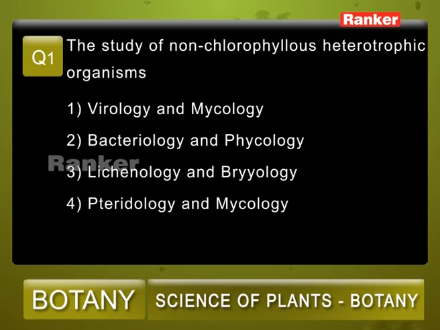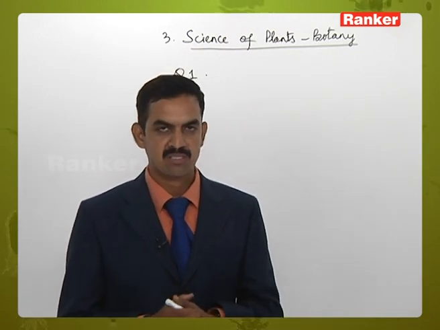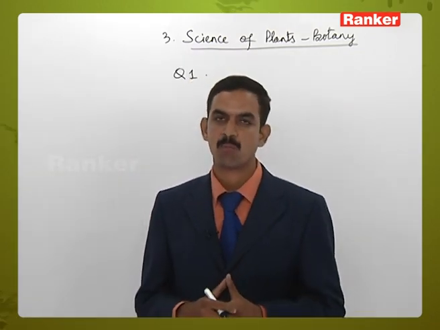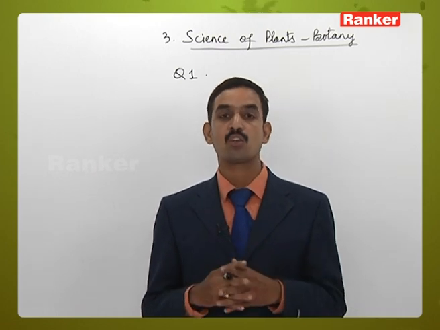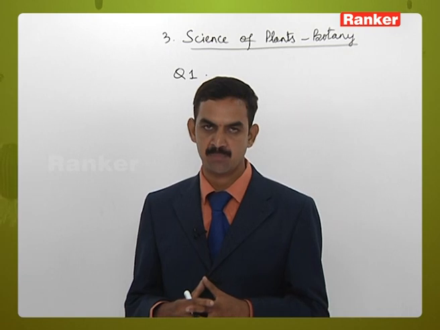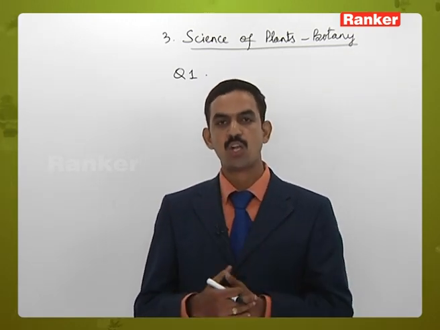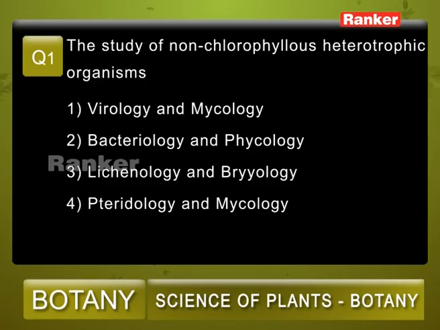Second option, bacteriology and phycology. Bacteriology deals with bacteria, whereas phycology deals with algae. Algae are chlorophyllous, photosynthetic and autotrophic organisms. So in the second option, bacteriology is correct, but phycology is incorrect. Third option, lichenology and bryology.